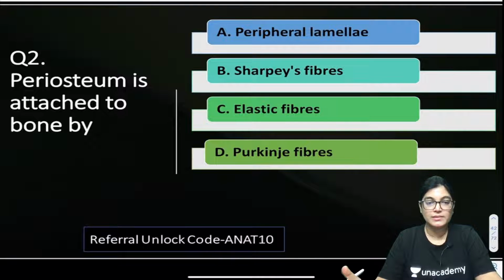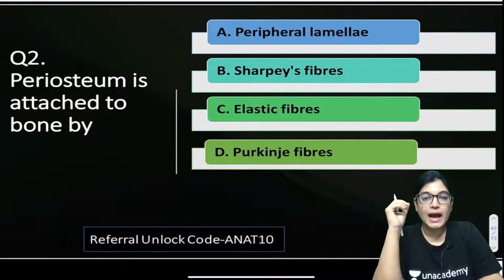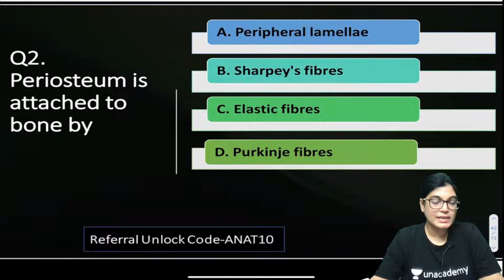Mark your answers. Periosteum is attached to the bone by which of the following? Whether it is peripheral lamella, Sharpey's fibers, elastic fibers, or Purkinje fibers. According to you, which is the correct answer?